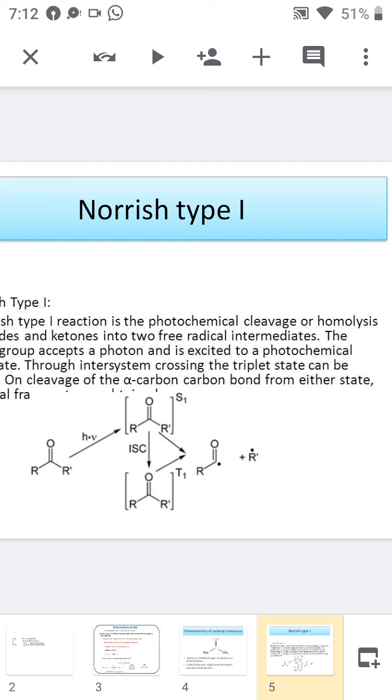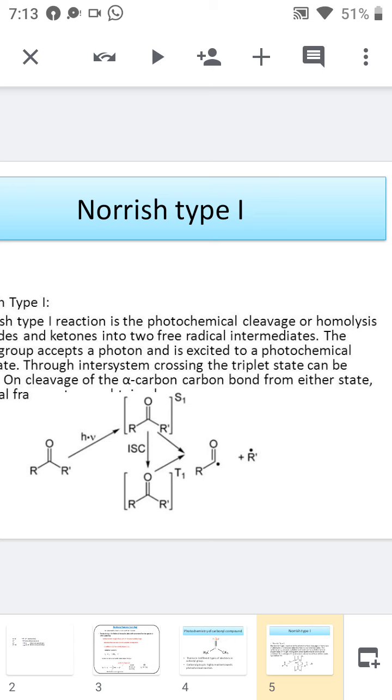Finally, it will undergo homolytic cleavage. Homolytic cleavage occurs at the sigma bond of the carbonyl group. See here, there are two sigma bonds in the alpha position. So first of all, we will cleave the C R dash bond. The cleavage is homolytic, so we will get two free radicals, RC double bond O radical and R dash radical.